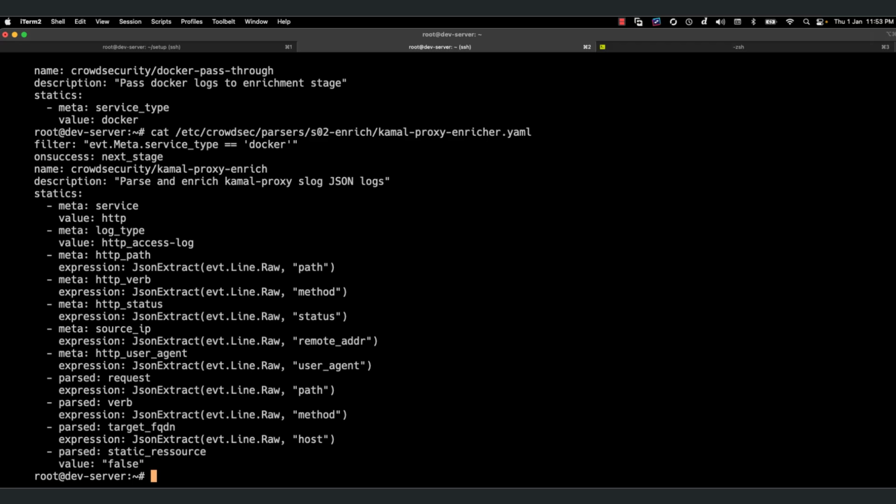Okay. So logs will come from the host, which is the container, which is Kamal proxy, which we have seen from Docker, and then we are parsing it, enriching it, and setting all the values there. We are saying the HTTP path is this one, HTTP web is this one, status is this one, all this stuff. Okay. And now we can see what all the decisions being made are.